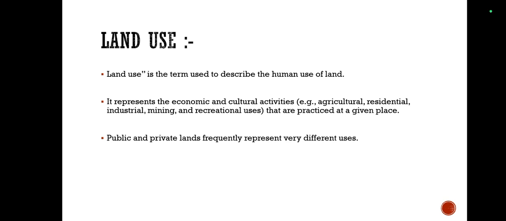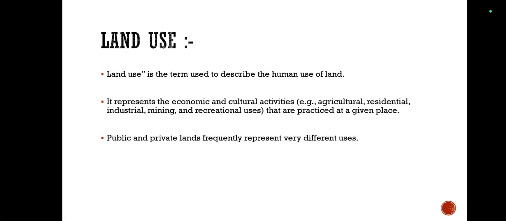The usage of land is land use in simple words. So land use is the term used to describe the human use of land. It represents economic and cultural activities, for example agriculture, residential, industrial, mining and recreational uses that are practiced at a given place. Public and private lands frequently represent very different uses. Land use is the way or purpose for which a land or region is used.